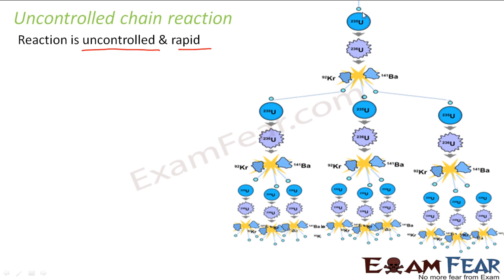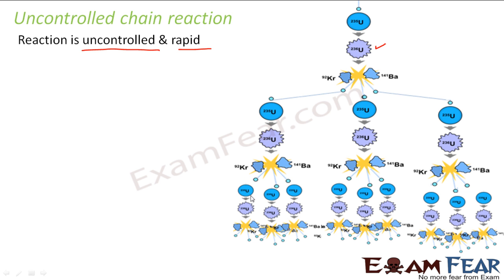For example, here I start with one uranium. I hit it with the help of a neutron. What happens? Uranium-236 is formed. This immediately breaks down into barium and krypton, and 3 neutrons are formed. Now each of these 3 neutrons strikes another uranium-235, because a sample has many uranium-235 nuclei, right? So these 3 neutrons will strike 3 different uranium-235 nuclei and 3 fission reactions will start.